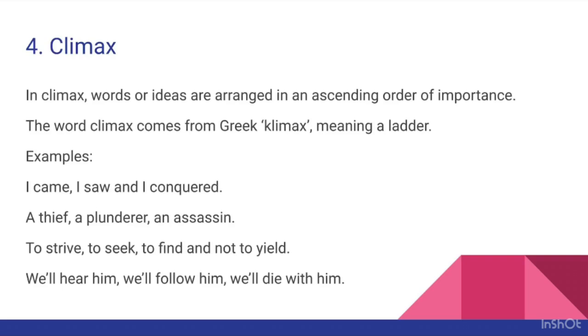There are four ideas: to strive, to seek, to find, and not to yield in the sentence. These ideas are arranged in an ascending order of importance or impressiveness. And then the last example, we will hear him, we will follow him, we will die with him. You can see the ascending order of importance in the sentence.